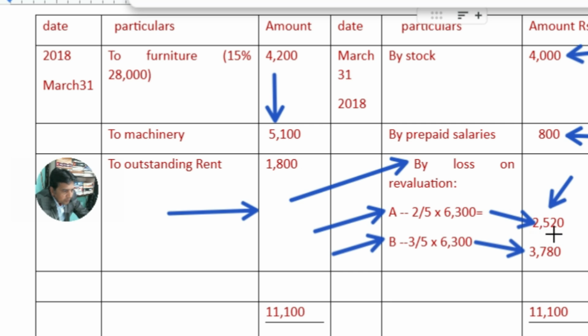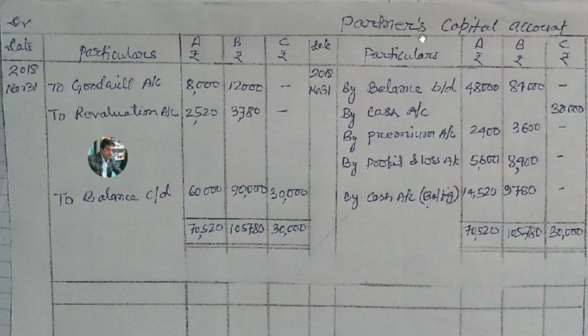On calculations you will get this value, and this is the loss, and this loss shall be transferred to the debit side of partners capital account. Profit is on the credit side of partners capital account, but loss on the debit side. Partners capital account, debit side, credit side. Partners capital account is started with the opening balance of capital, and this opening balance of capital is given in the existing balance sheet in the question.